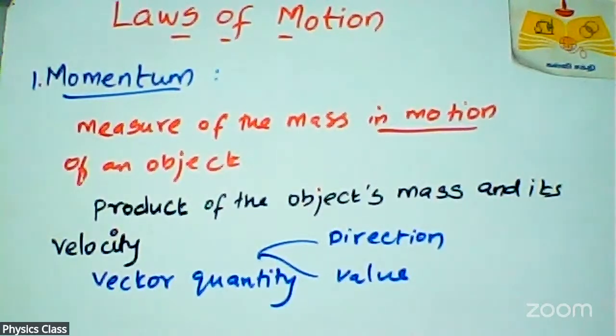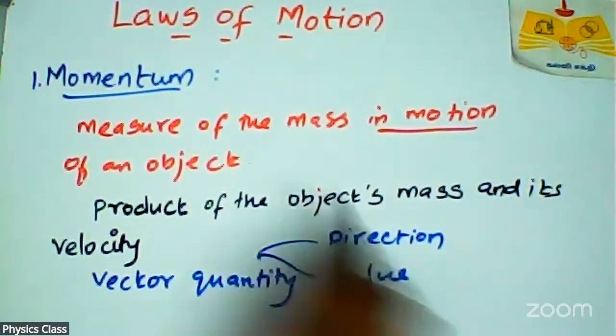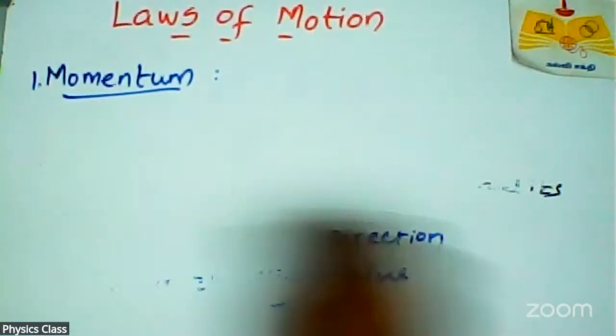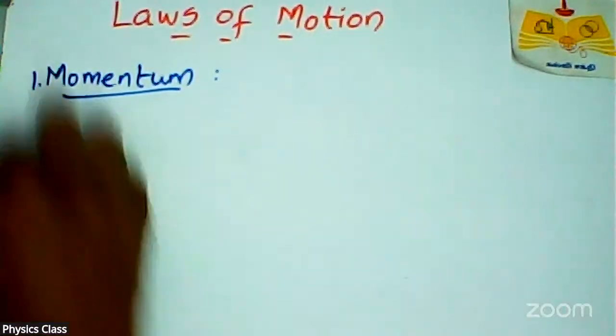So this is the concept. The formula for momentum, as I told you, is the product of mass and velocity.